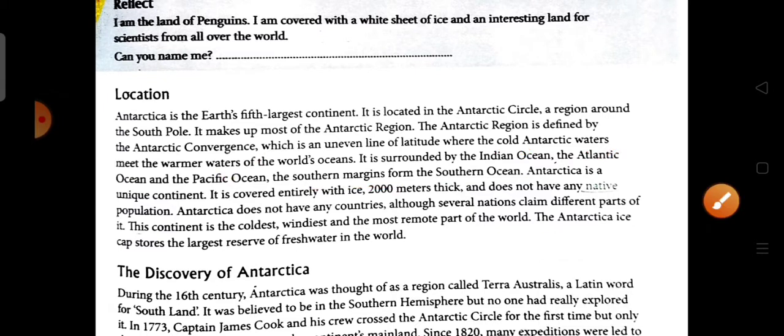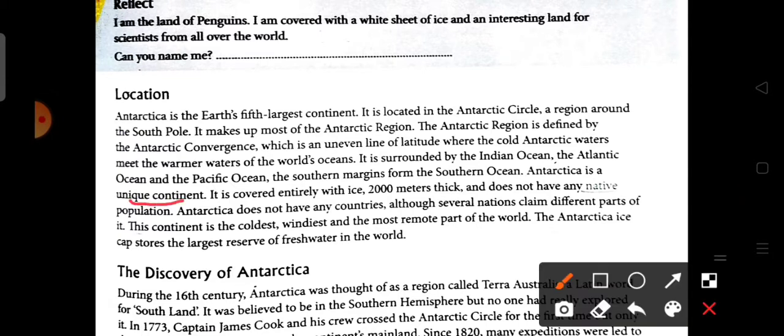Now Antarctica is a unique continent. So why is it called a unique continent? It is covered entirely with 2000 meters of thick ice and doesn't have any native population. So what do you mean by native? The particular type of population that is living in a space or area. And Antarctica does not have any countries, although several nations claim different parts of it.